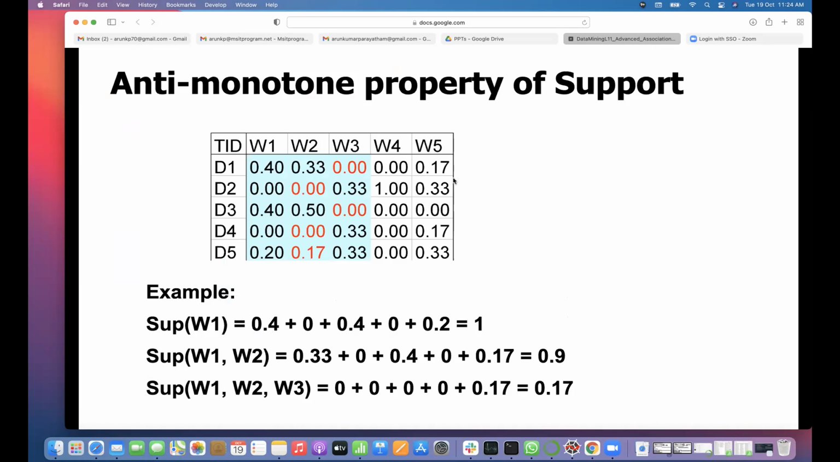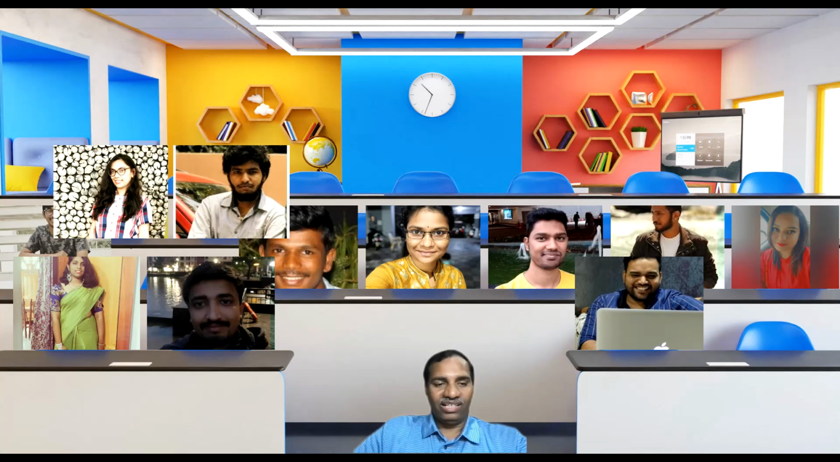So the anti-monotone property: if you add more words, then support naturally will become less. Then support of W1 is 0.4, because that is the minimum in that row for W1. Only one column is there, that's why all the values are simply added here.